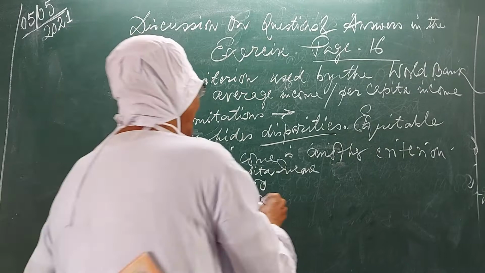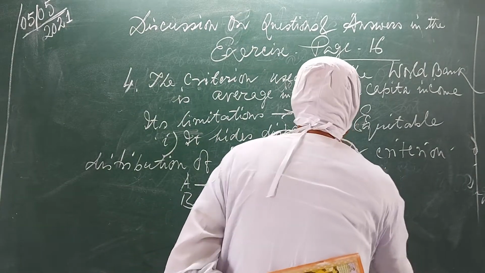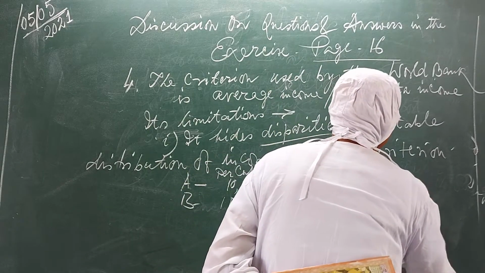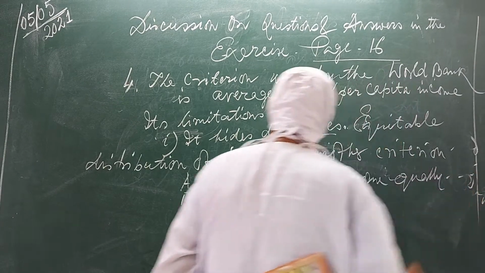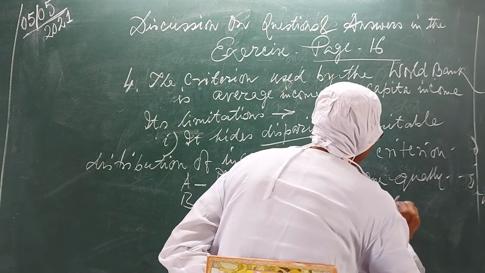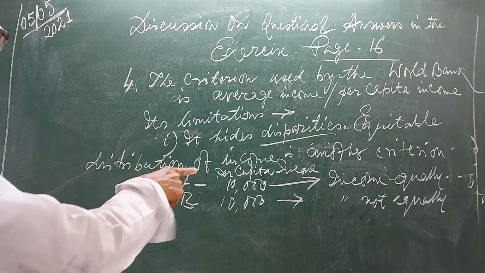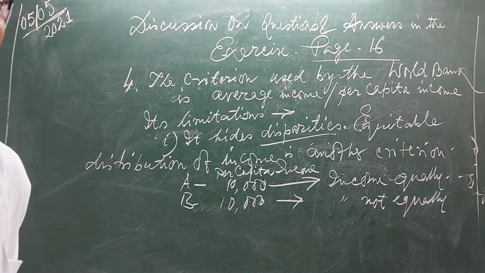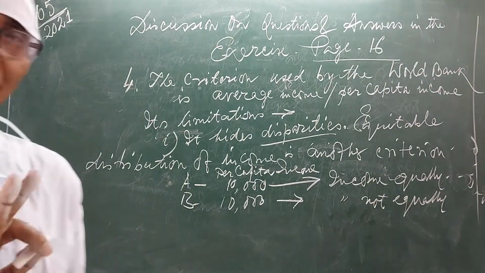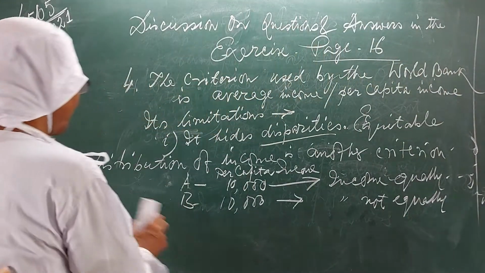But here, income is equally distributed, and here, income is not equally distributed. Which country is more developed? Country A is more developed. Am I clear? Okay.